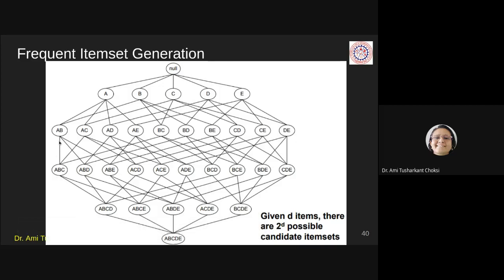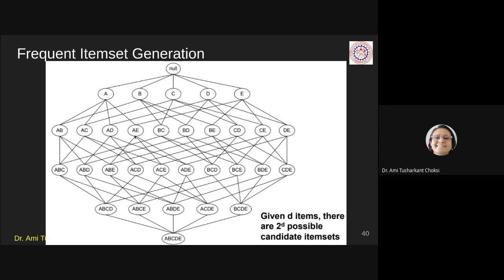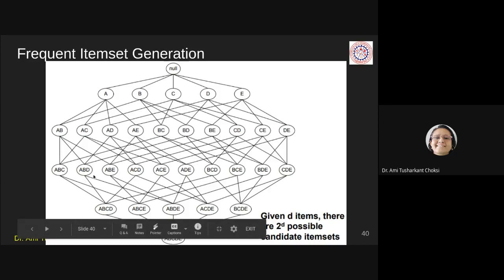Combine these two, it is ABC. This is ABD, ABE, ACD, ACE, ADE. Right? We can understand, we are combining the items from this. Say AB and AC, so we'll be able to get ABC. AB and AD we'll get as ABD. That way, ABE, that means AB and AE, right?